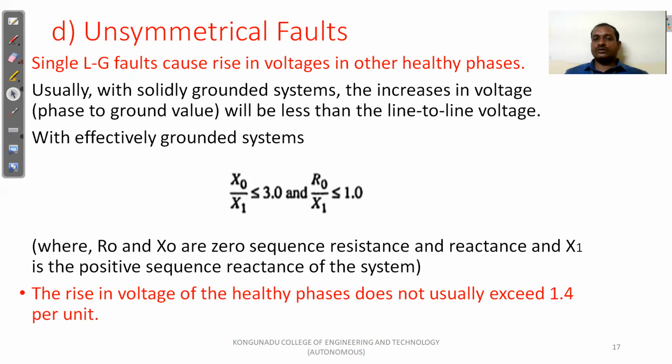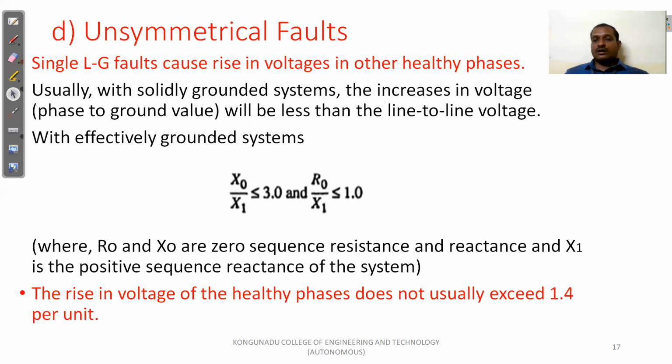So in an effectively grounded system, x0 by x1 is less than or equal to 3 and r0 by x1 is less than or equal to 1. Here r0 and x0 are the zero sequence resistance and reactance.